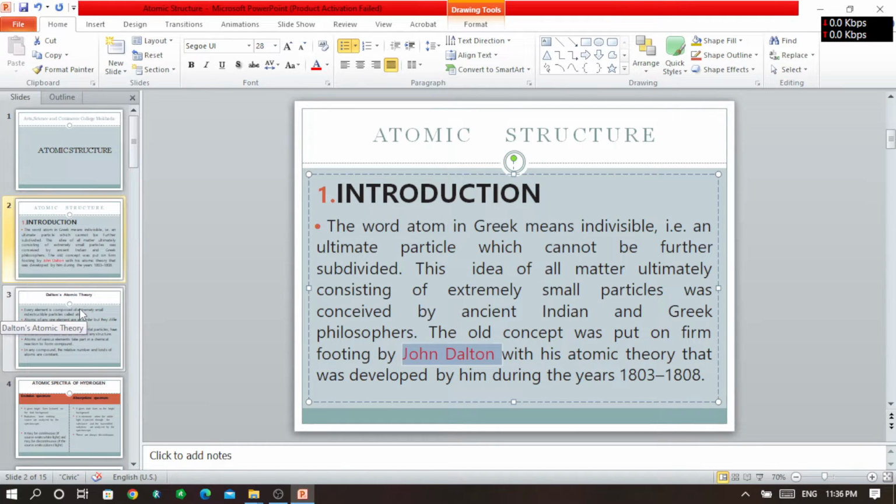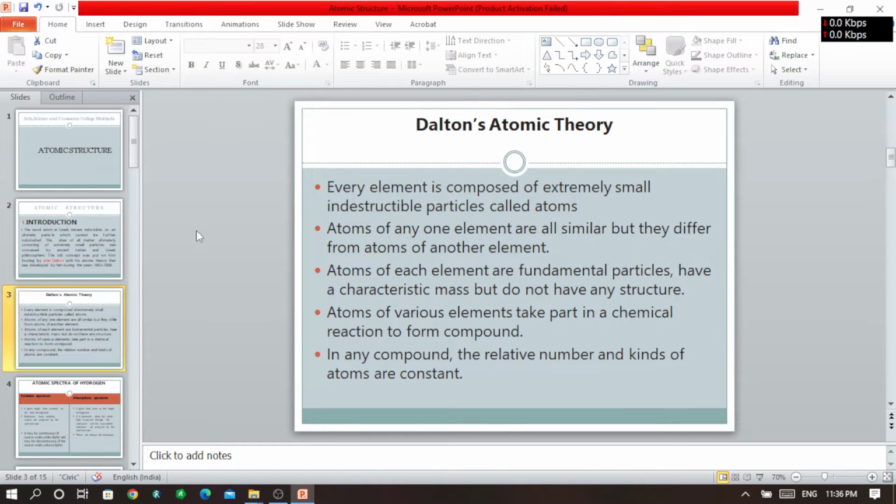At the beginning of the 19th century, he gave his theory, and this theory is very famous by the name Dalton's atomic theory.